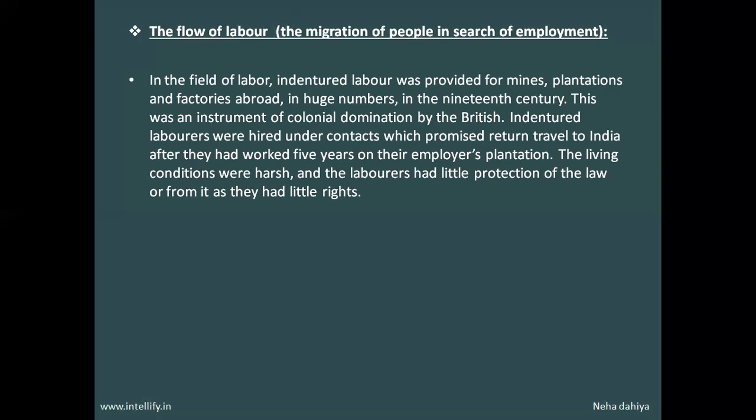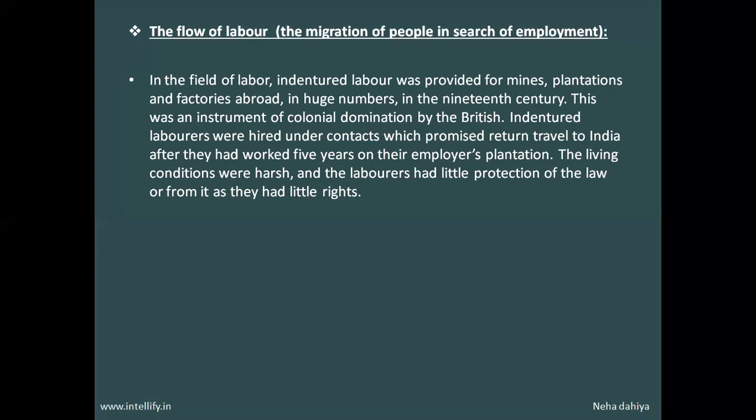Indentured laborers were hired under contracts which promised return travel to India after they had worked 5 years on their employer's plantation. Contracts were made and agreements signed with the laborer that for a particular term he would be working, and after that he would return to his home nation. But that didn't actually work that way.